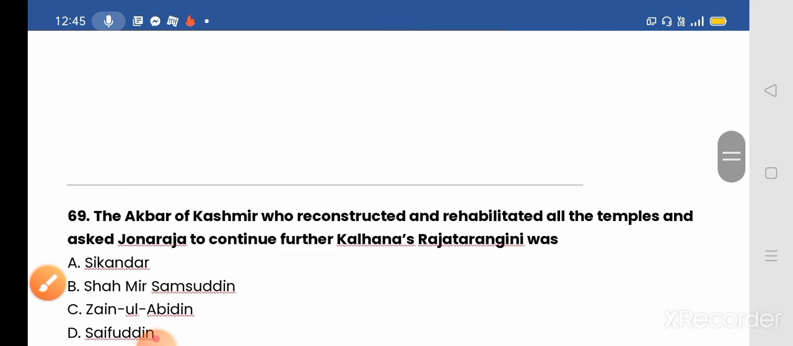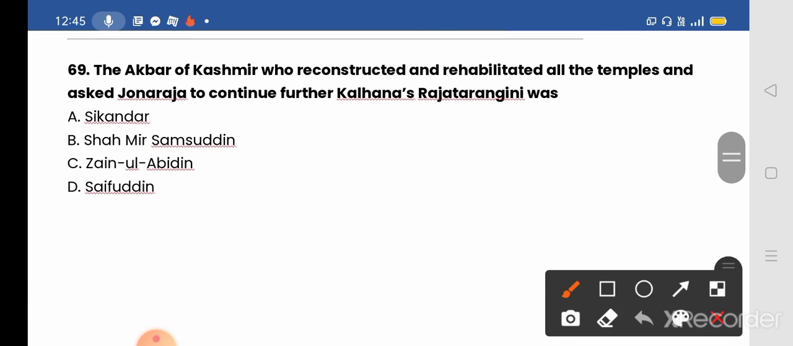Next, question number 69. The Akbar of Kashmir, who reconstructed and rehabilitated all the temples and asked Jona Raja to continue further Kolhanas Rastarangini, was A. Sikandar, B. Shah Mir Samsuddin, C. Jain al Abedin, and D. Saifuddin. And the correct answer is option C, Jain ul Abedin.